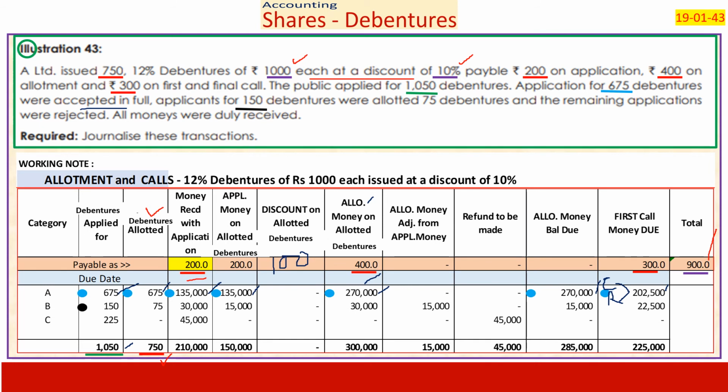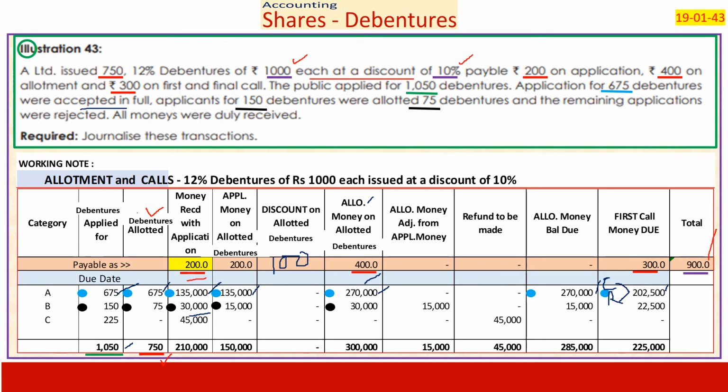Under second point, 150 debentures were allotted only 75, means 50% allotment. On 150, 200 into 150 is 30,000. But what we allotted was 75. 75 into 200 is 15,000.